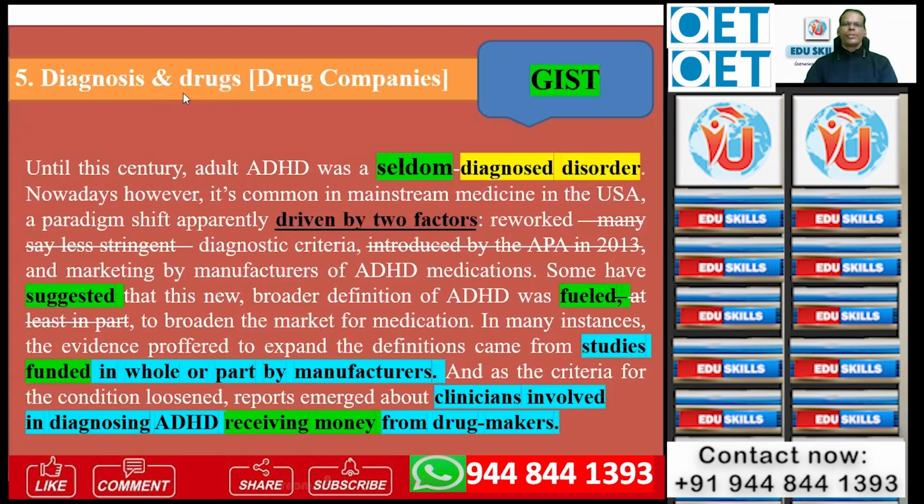And you can see diagnosis and drugs, drug companies. Again, you have to understand the gist. And until seldom diagnosed disorder. Seldom, you see the scale. Seldom means rarely, so often, always. So you see a scale expression there. Seldom diagnosed disorder, that is the topic sentence of the paragraph that speaks about the paragraph.